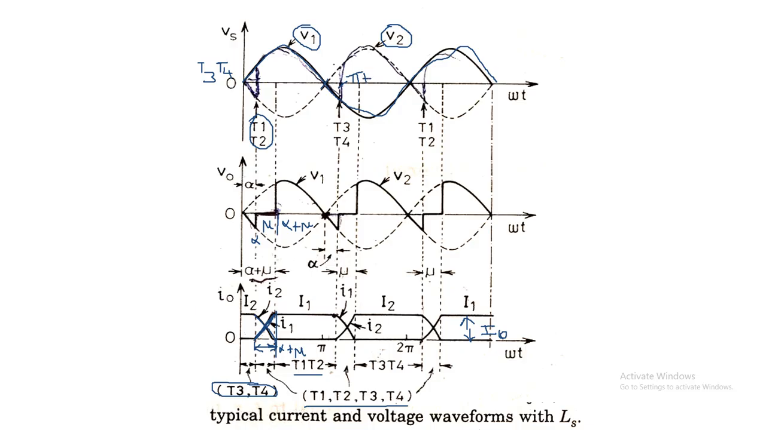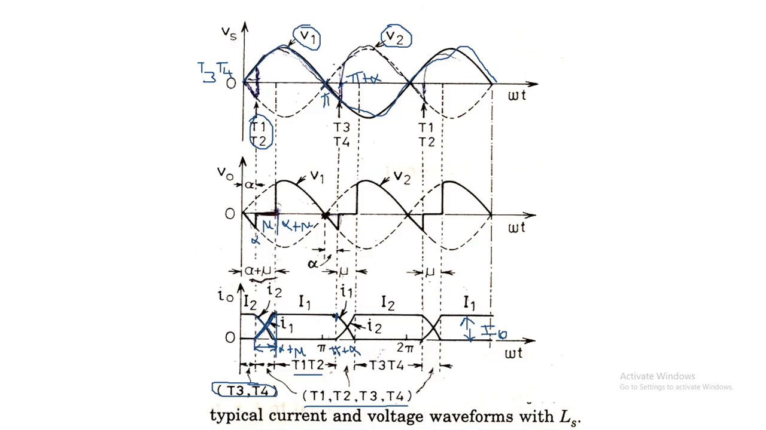Since it is an RL load, up to pi plus alpha, T1 and T2 are conducting. So this is pi and this is pi plus alpha. Up to this, we have the maximum current, and that current flows through the thyristors T1 and T2.